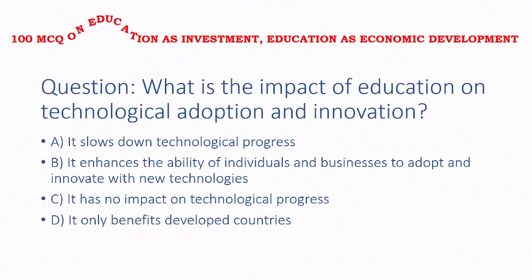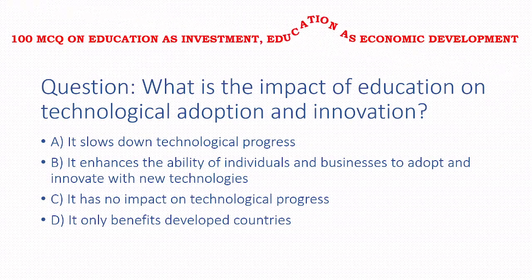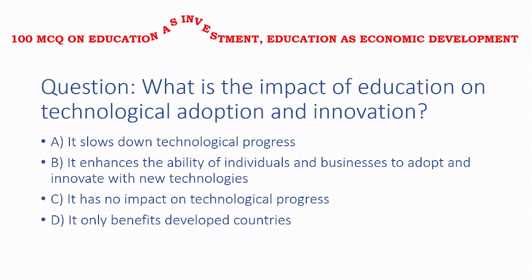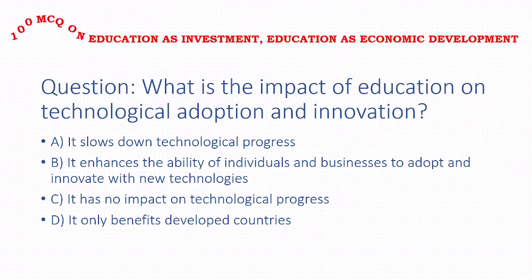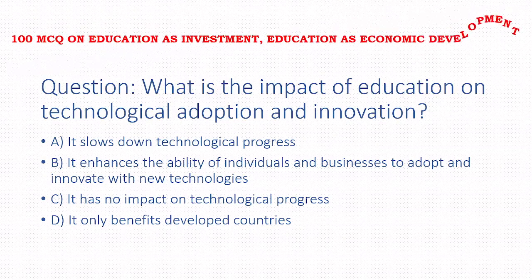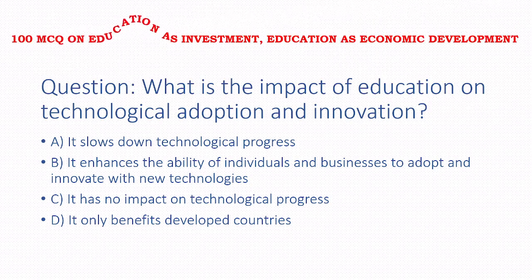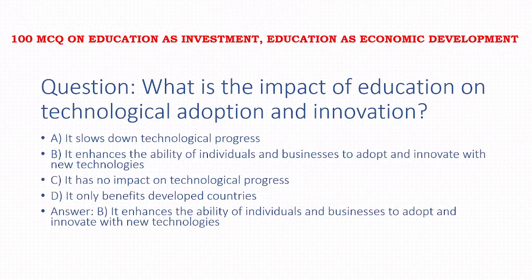Next, what is the impact of education on technological adoption and innovation? Options: it slows down technological progress. It enhances the ability of individuals and businesses to adapt and innovate with new technologies. It has no impact on technological progress. It only benefits developed countries. Answer of this question is option B, that is, it enhances the ability of individuals and businesses to adopt and innovate with new technologies.